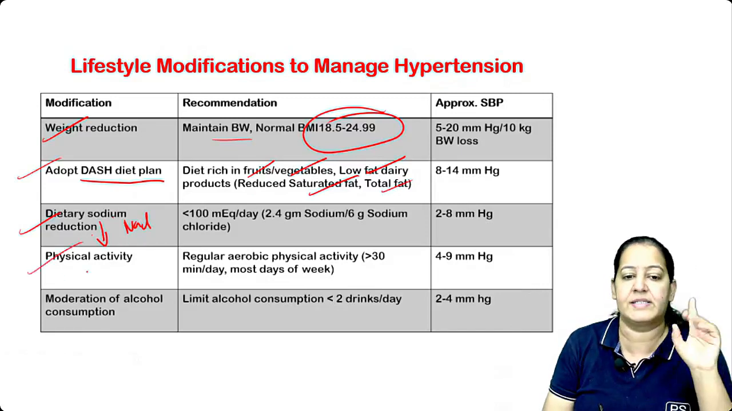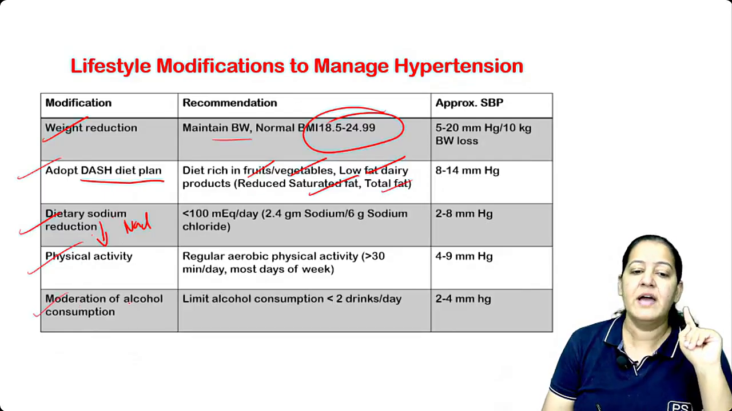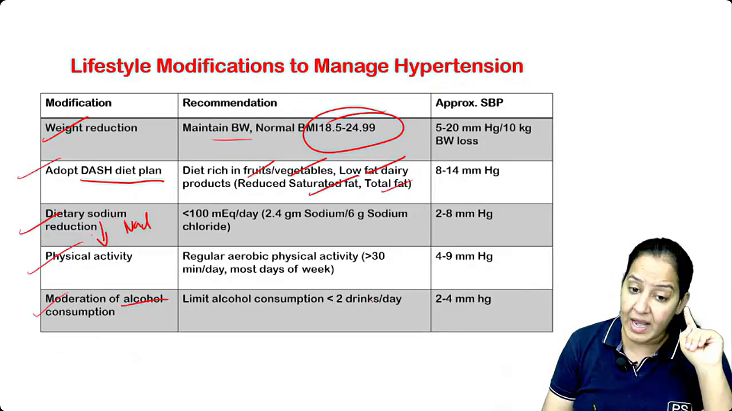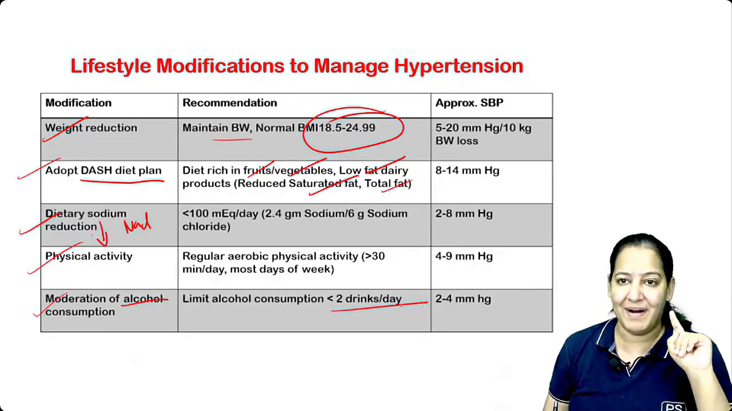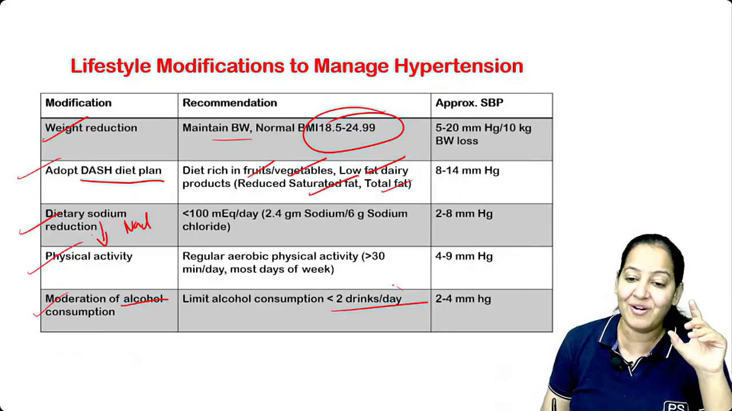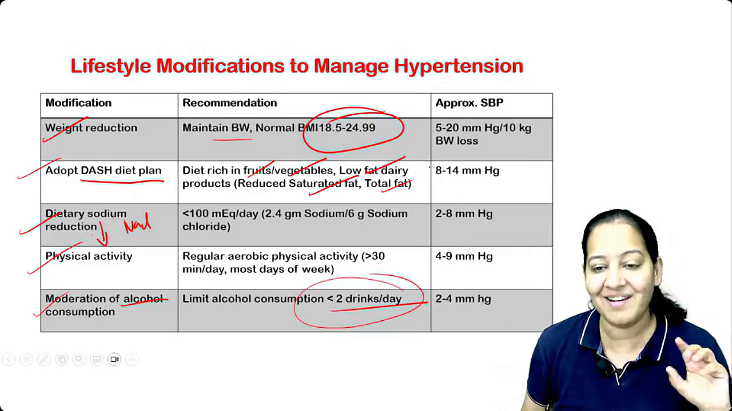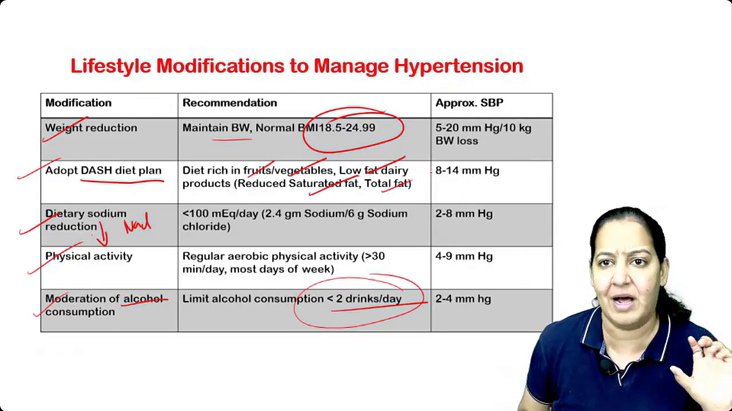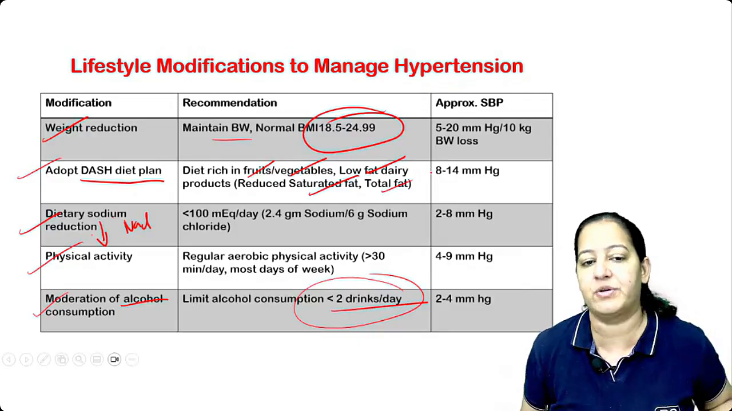That's it. Physical activity, increase that. And moderate consumption of alcohol, less than 2 drinks per day. It prevents hypertension. So it is not that you start drinking from today. Less than 2 drinks per day, a limited alcohol intake, can prevent hypertension in future. So that is the thing.